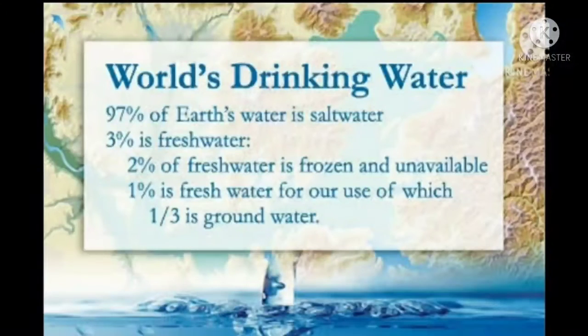Let's see the availability of fresh water in our planet Earth. About 97% of Earth's water is salt water and 3% is fresh water. Out of this 3%, 2% of fresh water is frozen and unavailable, and 1% is fresh water for our use. Out of this 1%, 1/3 is groundwater.